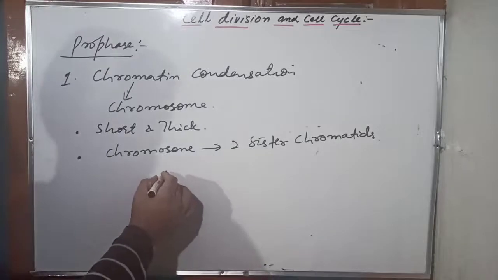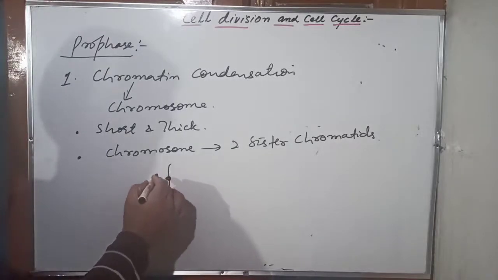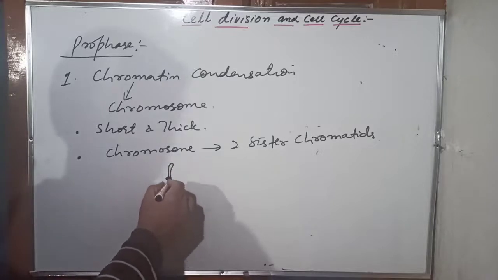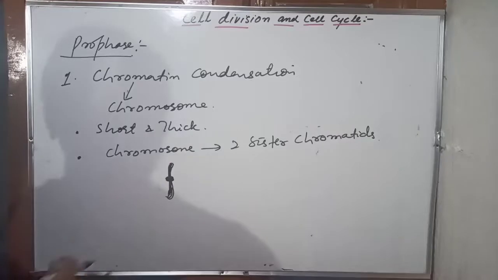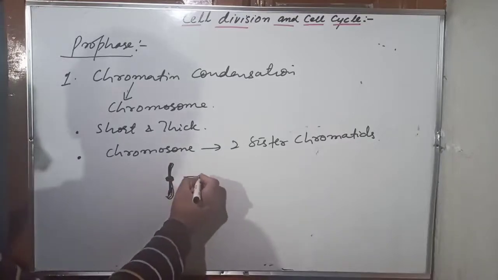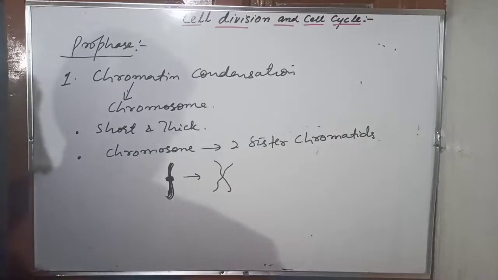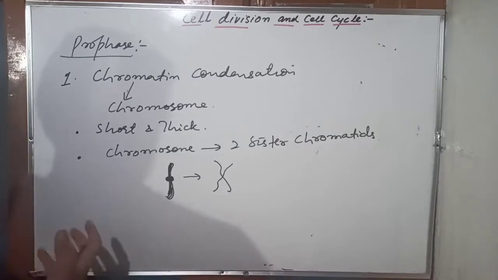Let me clear this. This was a chromosome earlier in the interphase. Genetic material is double, right? But it is still a single-stranded chromosome, and here it is chromatin. Now in the prophase, you will see there are two chromatids here. Why are there two chromatids? Because this chromosome has genetic material for two chromatids. It has a double amount of genetic material.